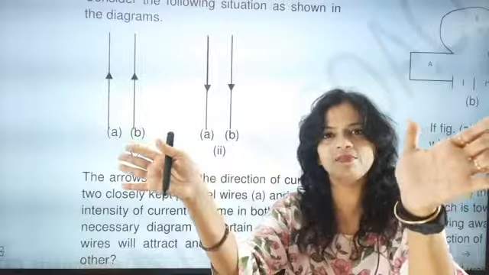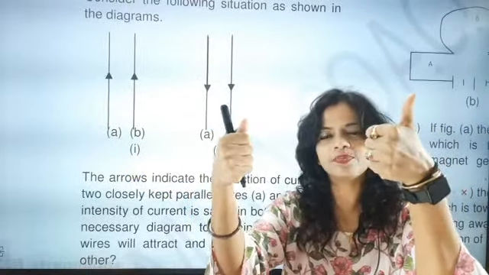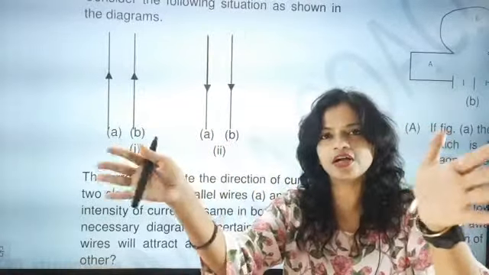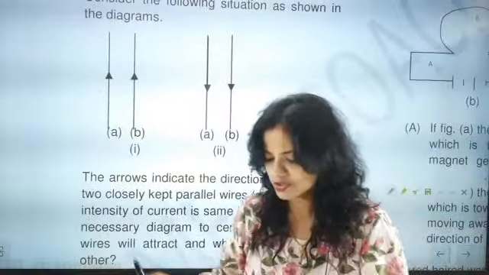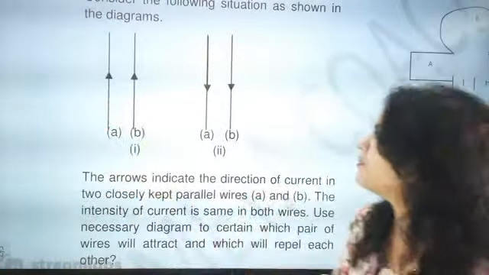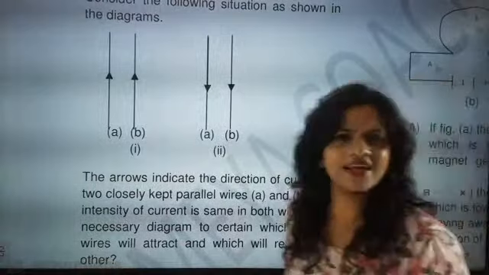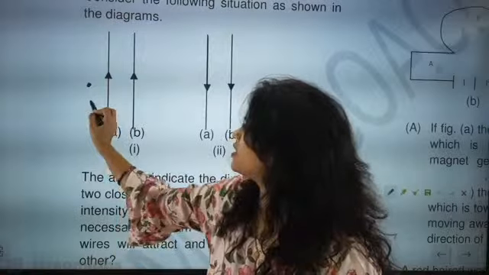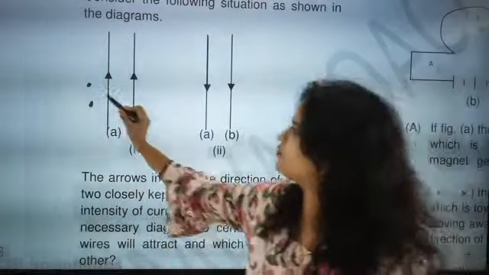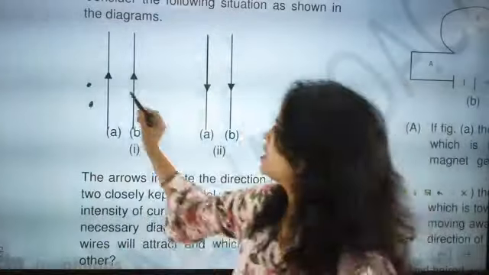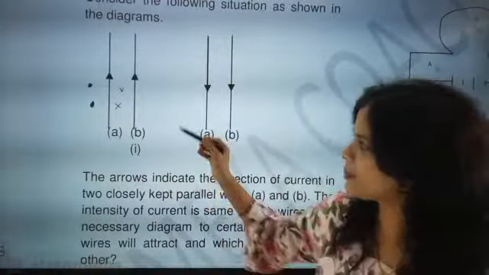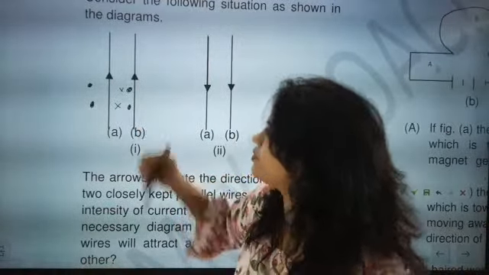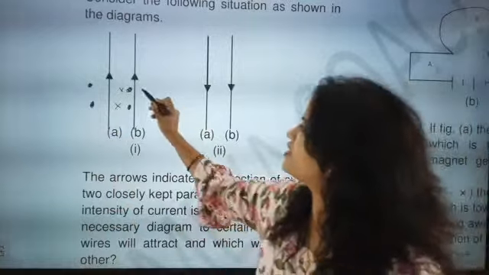If I am having two pens in my hand and I am doing like this, so that means 100% if current is going up and both the arrows are up, then what will happen? Then just with the help of dots and crosses I can explain you nicely. If one dot here is there, one dot here is there, another dot is here, just imagine. If the current is going like this, this side will become cross. Now here this side will become cross, that means again this side will become dot, because current direction is same now, and this side will become cross.